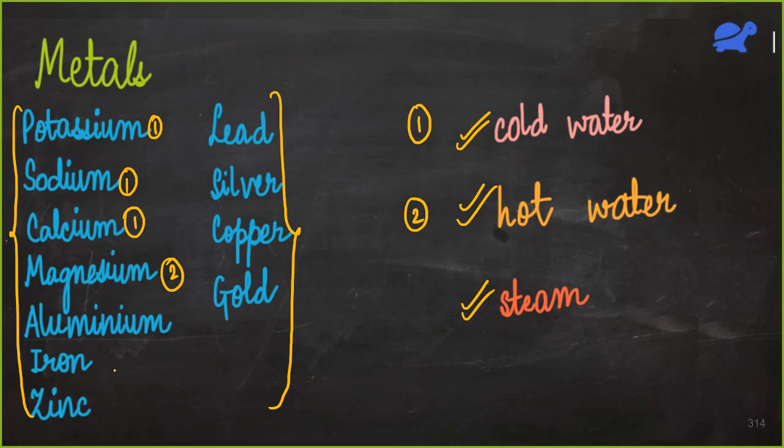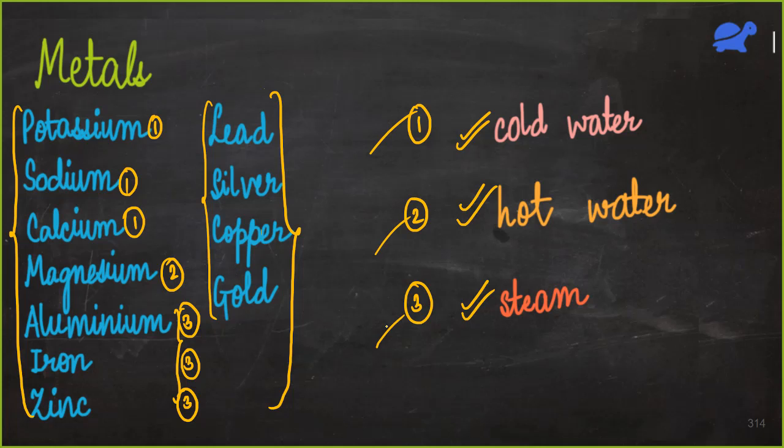Now we do the third part of the reaction. We take these remaining ones and we try to react them with steam. If we react them with steam, we will see that only aluminium, iron and zinc are able to react with steam. These four, lead, silver, copper and gold, do not react with any of these. They do not react with cold water, they do not react with hot water, they do not react with steam.